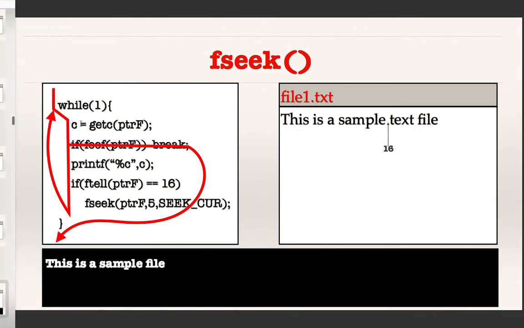So I executed a number of lines. When it comes to 16, using the fseek, I am just repositioning it to this and going forward. So the next character to be printed is from this place. Okay. So this is a sample file. So this part of the file is skipped. Okay, so what is fseek?